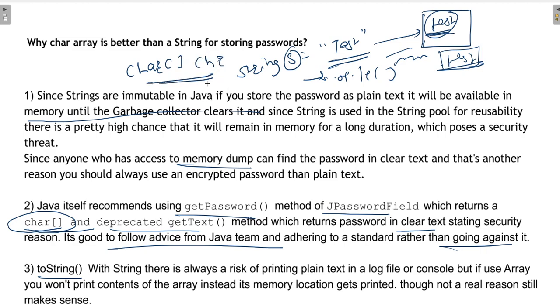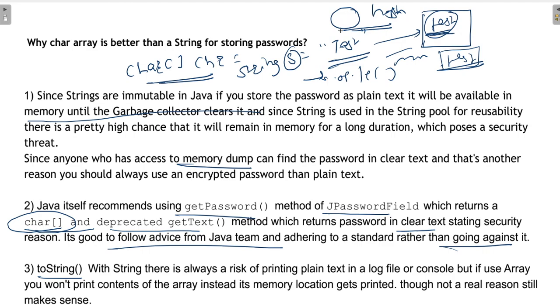and try to print it, it will not print the plain text or the characters. It will print the hash location where it is placed. So it is a very secure way, because you will not be able to see the values on the console.